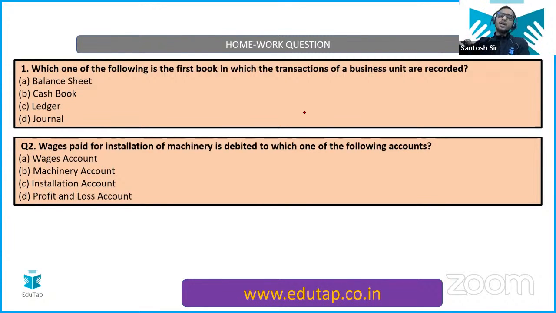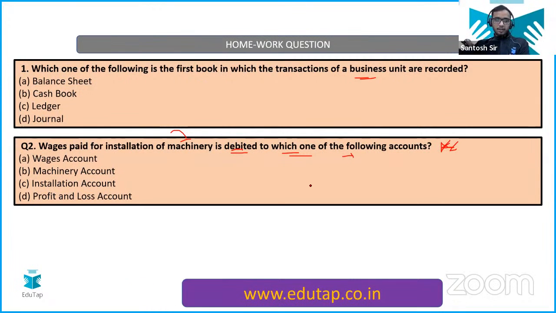I'll read it for you. Which one of the following is the first book in which the transaction of a business units are recorded? Second question, very important. This is the important question. Okay? Wages paid for installation of machinery is debited to which one of the following accounts? Very important this is. Wages paid for the installation of machinery, but I'm not going to tell you the answer right now. Just comment down below the video, then I'll let you know if you are wrong or right. Okay, below the video in the course or in the YouTube.